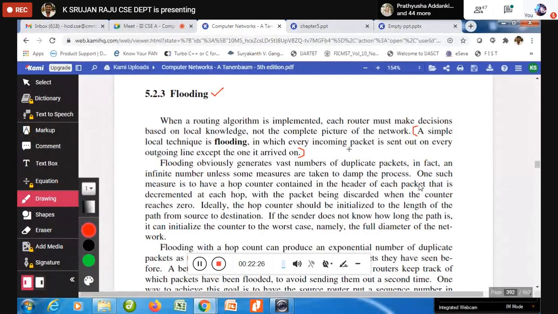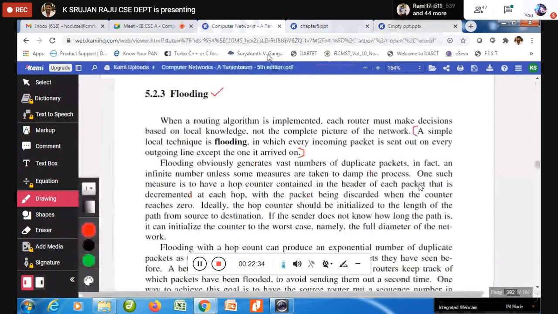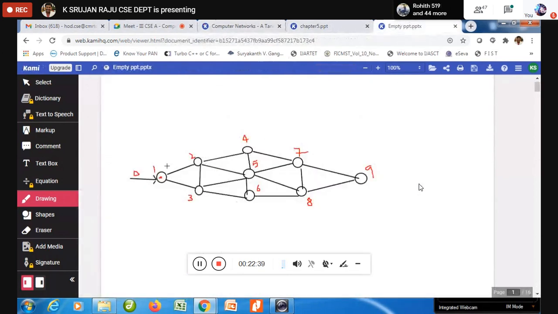Every incoming packet has to be sent out on every outgoing line. Every outgoing line is what? From 1, this is there and this is there, except the one it arrived on. So 1 is not sending on this link. Now let us consider 1 sends to 2 and 1 sends to 3.